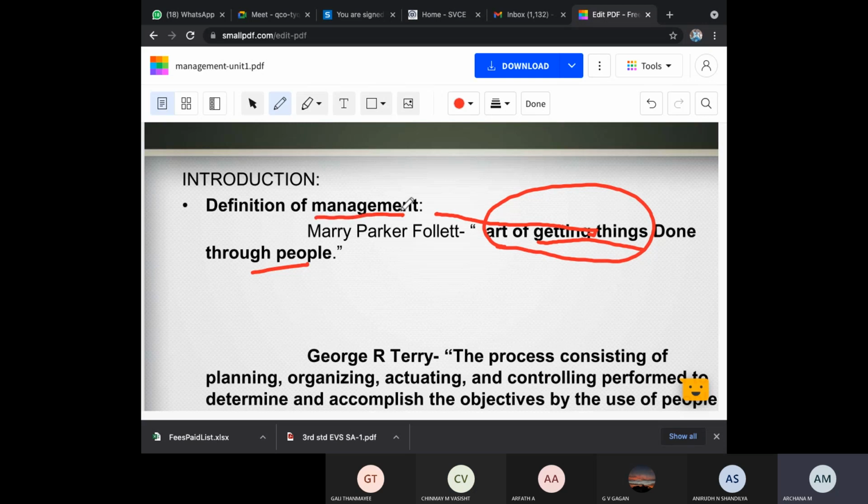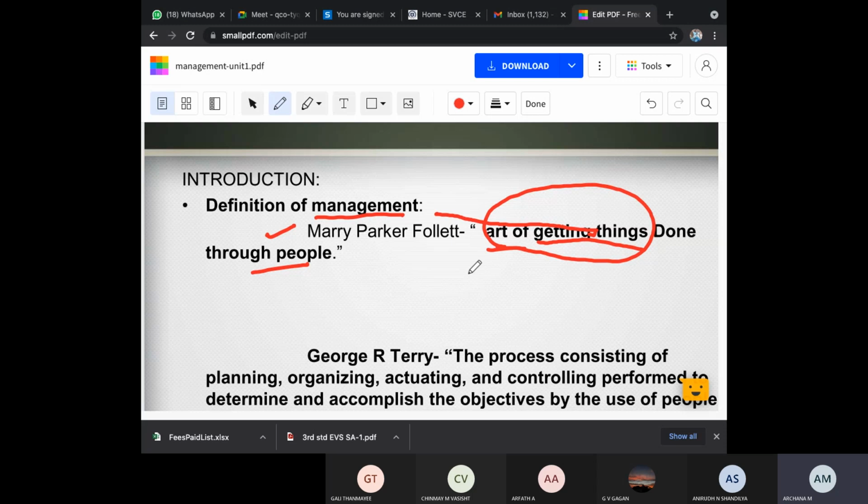That is a skill any manager or any person who is there has to know: how to get things done by the people. And this is the very important definition of management. This is very, very important from your exam point of view. They'll ask you what is the definition of management. You have to write both definitions. And see, this is a general term. Art of getting things done through people is a general English term for management.